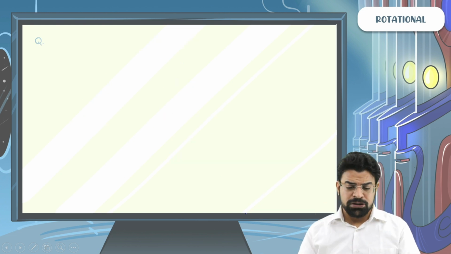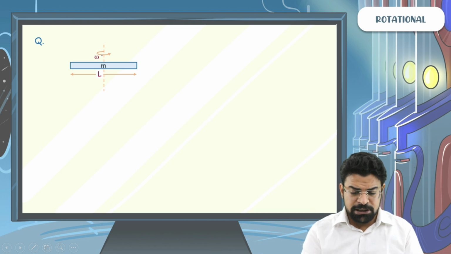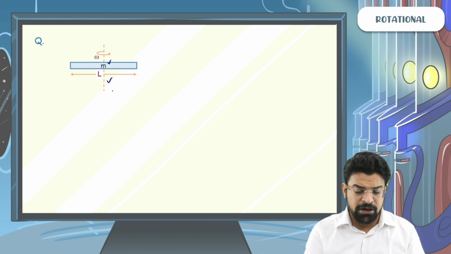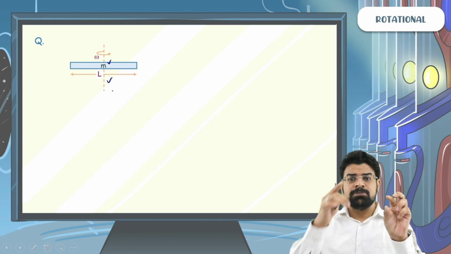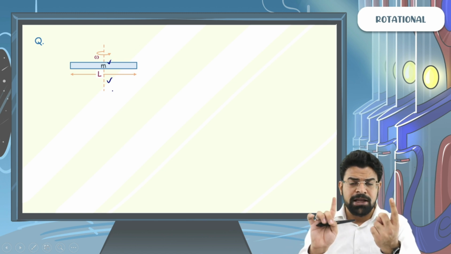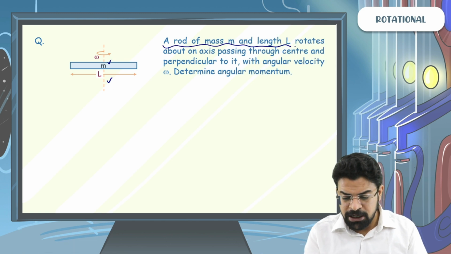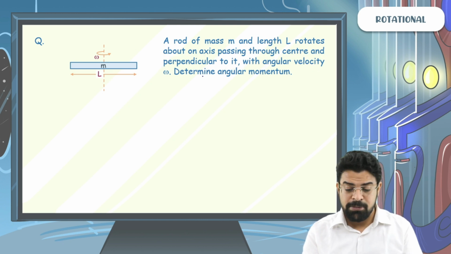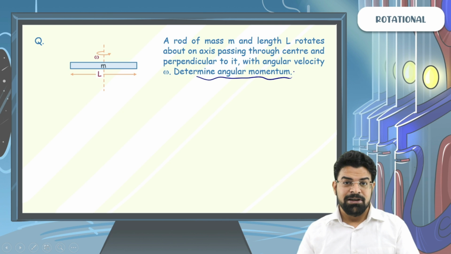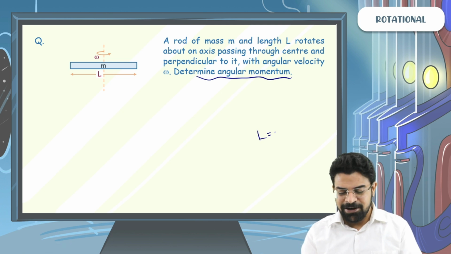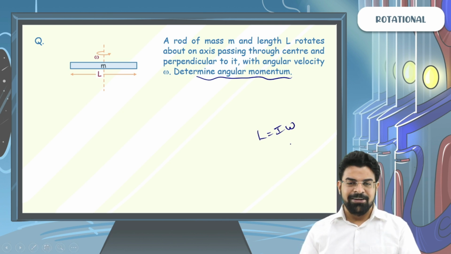Now a simple question to practice. You have a rod of mass m and length L rotating about an axis passing through its center and perpendicular to its length with an angular velocity omega. Determine the angular momentum. We have just learned angular momentum is nothing but I omega.